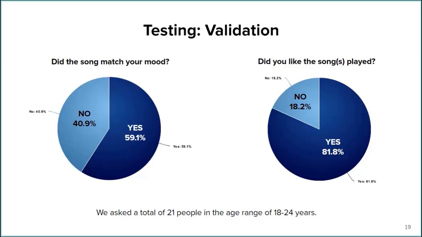We had some of our classmates and other friends help to test our app. 21 participants within the ages of 18 to 24 were given a survey with a few multiple choice questions after they tried our app. The pie charts here show the results of this. The left shows the number of people who said the song matched their mood versus those who didn't, and the right shows the number of people who liked the songs played versus those who didn't.